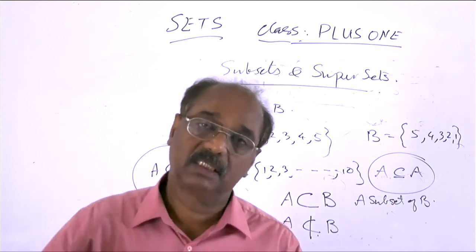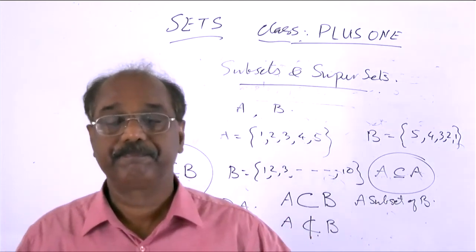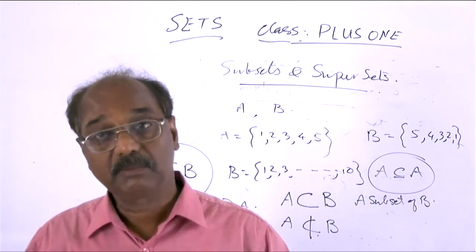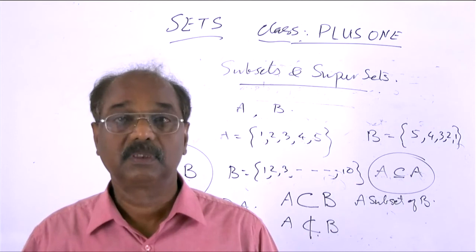Otherwise, we simply say A is a subset. So that is the definition of subset. A set can be a subset of itself.